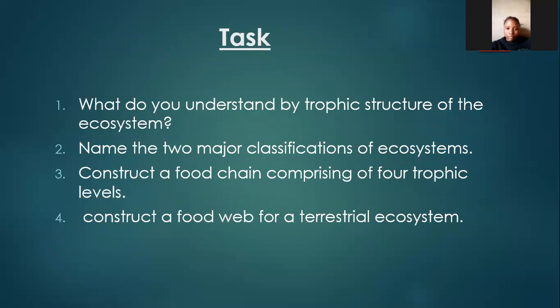What do you understand by the term trophic structure? What is a trophic structure? Name the two major classifications of ecosystems. Construct a food chain comprising of 4 trophic levels. Then construct a food web for a terrestrial ecosystem. Now, these questions are a follow-up to the lecture, to the points that we have just discussed. Do you have any questions before we proceed?